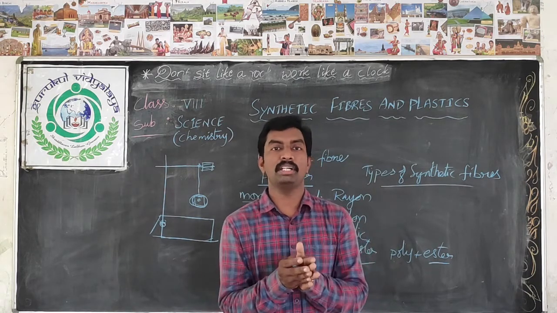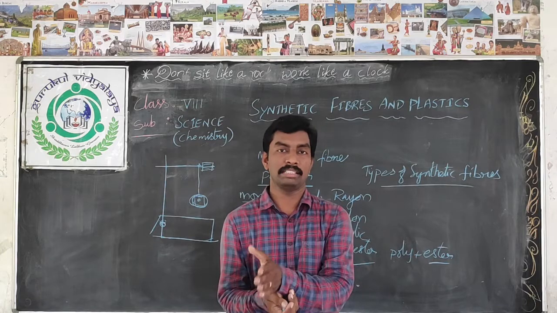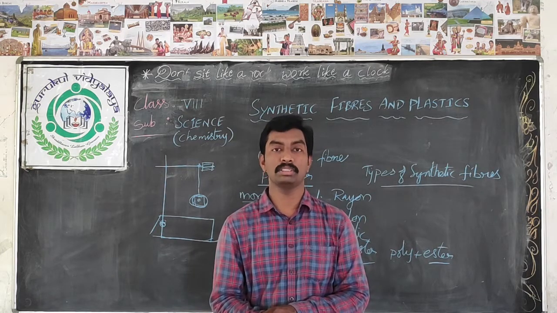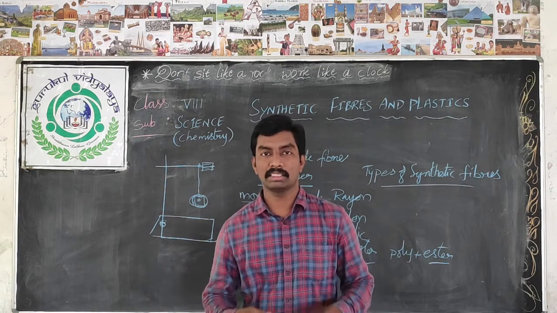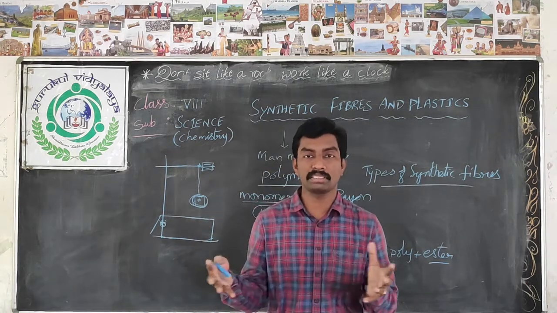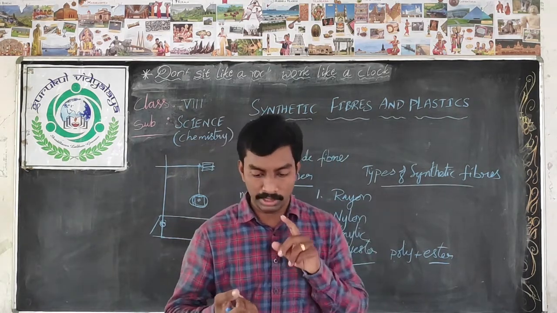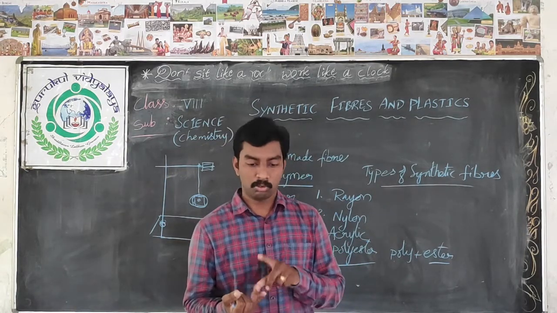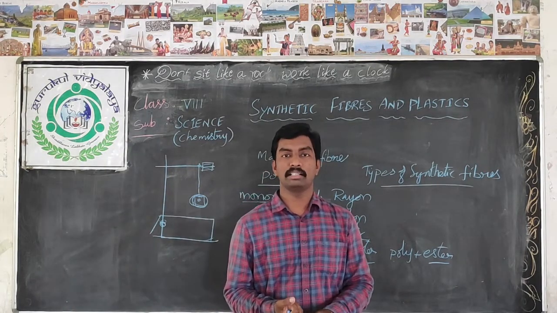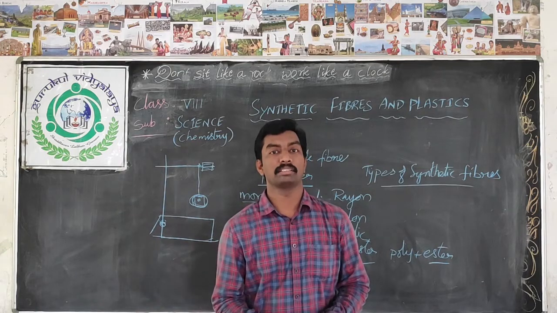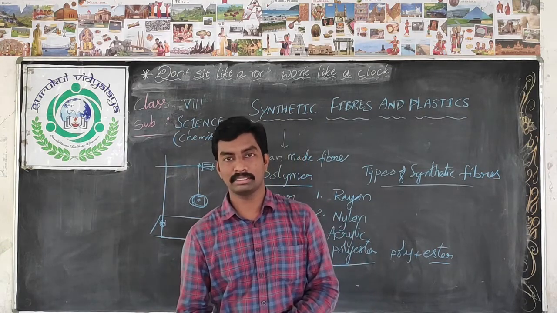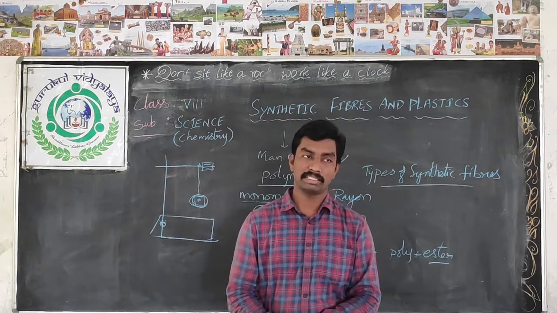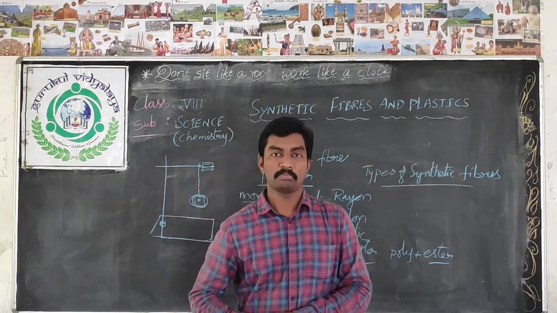So that's why, to prevent damage to cotton clothes, polyester is blended with it. Whenever synthetic fibers and natural fibers are combined, they will be durable, affordable, and light in weight. Do you understand?